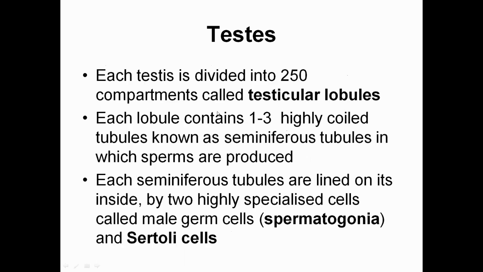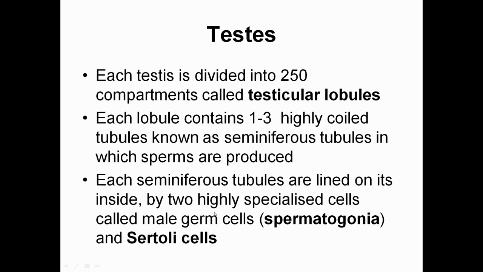Now come to the inside of the testes. The testis is divided into 250 compartments. These are tube-like compartments referred to as testicular lobules. Each lobule contains 1 to 3 highly coiled tubules known as seminiferous tubules, meant for the production of the sperms.